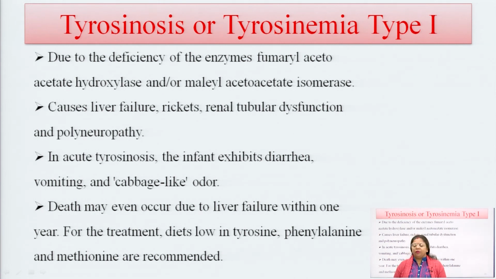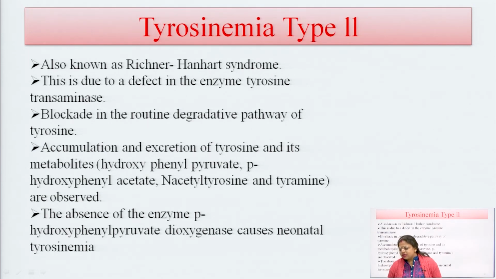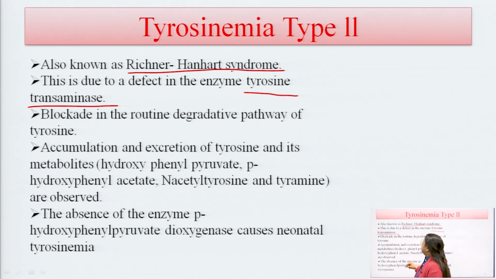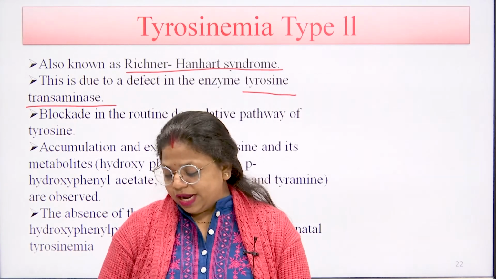Tyrosinemia type 1 is due to the deficiency of the enzyme fumarylacetoacetate hydrolase and maleylacetoacetate isomerase. The next is tyrosinemia type 2, also known as Richner-Hanhart syndrome. This syndrome occurs due to the tyrosine transaminase enzyme. If this enzyme is not present in the body, it may cause tyrosinemia type 2. So, this is all for today's lecture. Thank you.